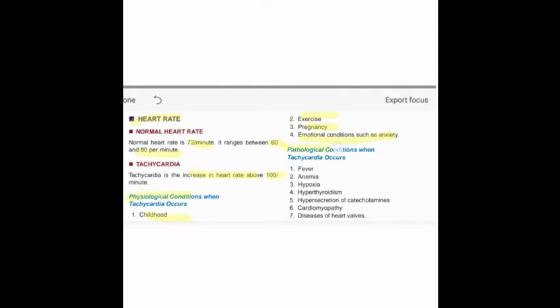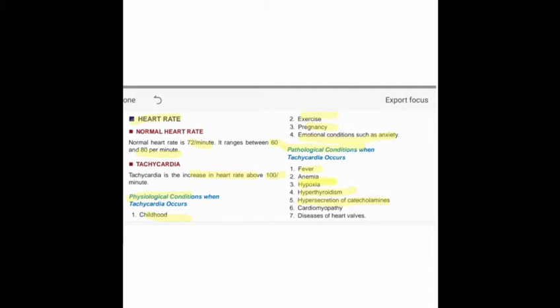Now we will discuss the pathological conditions. Pathological means when any gross changes occur, how heart rate increases. Mainly when there is fever, anemia, hypoxia, hyperthyroidism, hypersecretion of catecholamine. Why? Catecholamine has an important role in increasing heart rate by increasing systemic blood pressure.